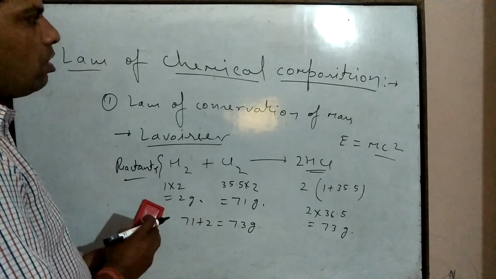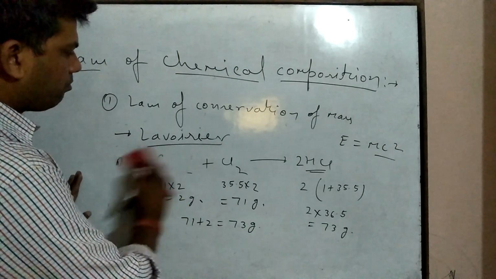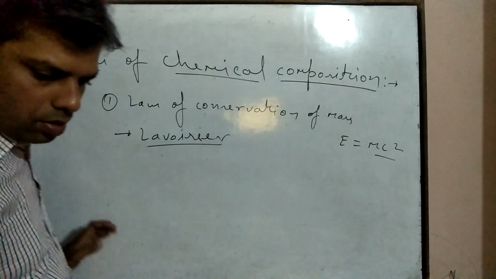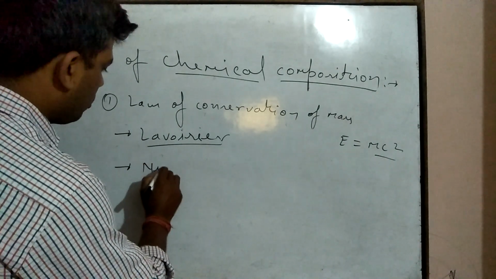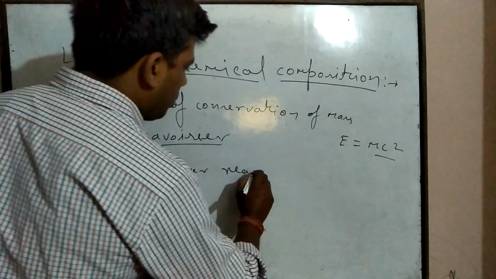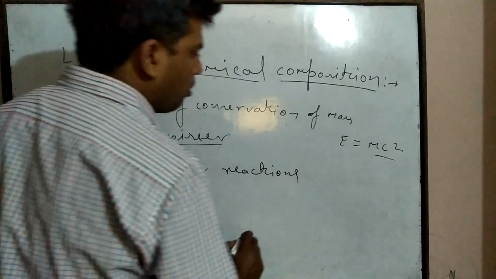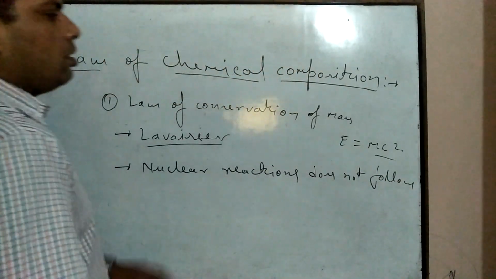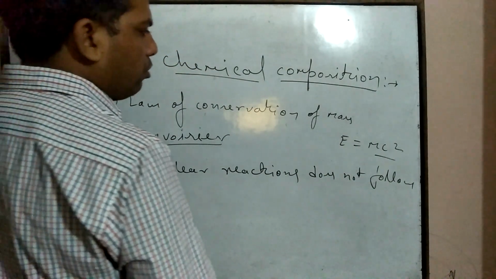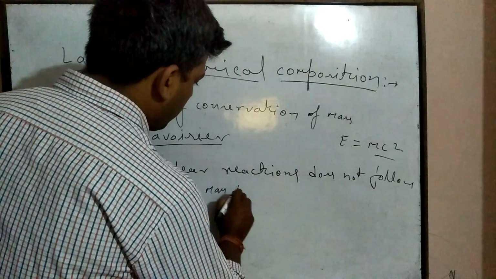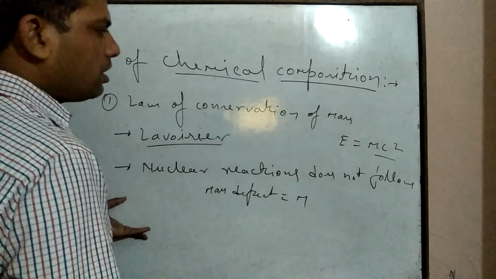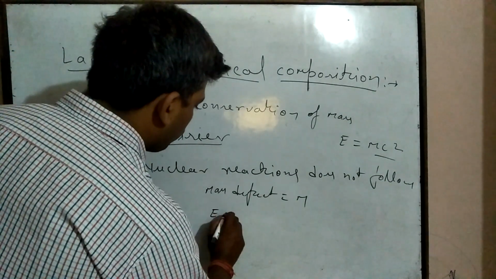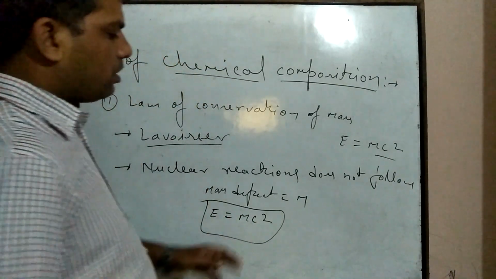Nuclear reactions do not follow this law because the mass defect, if mass defect is equal to m, is converted into energy with the help of Einstein's energy equation E is equal to mc square, where c is the velocity of light.